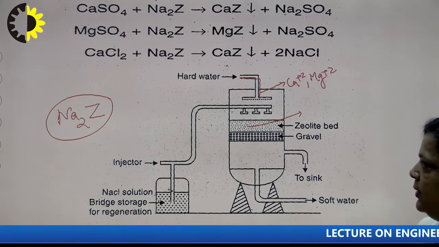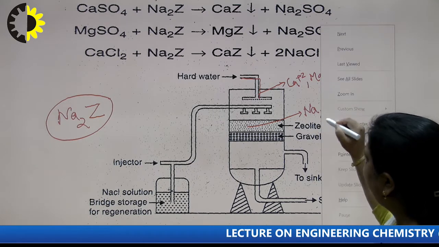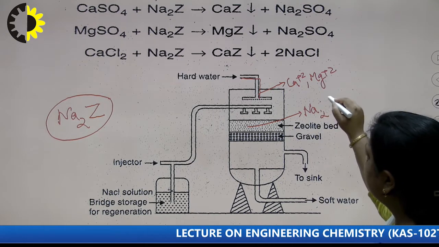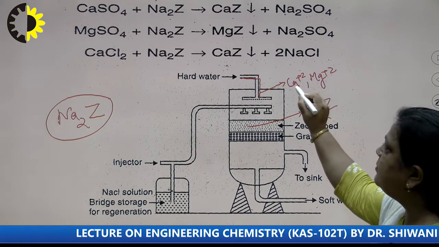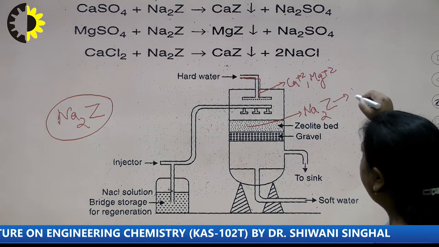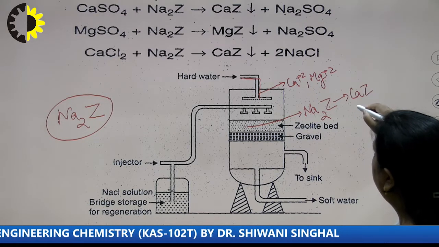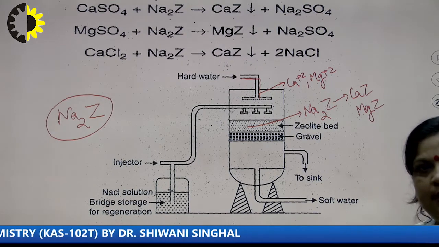So all the sodium, or potassium, but here sodium, so Na2Z. Sodium gets replaced by calcium and magnesium, and they are retained in the zeolite layer as CaZ and MgZ.